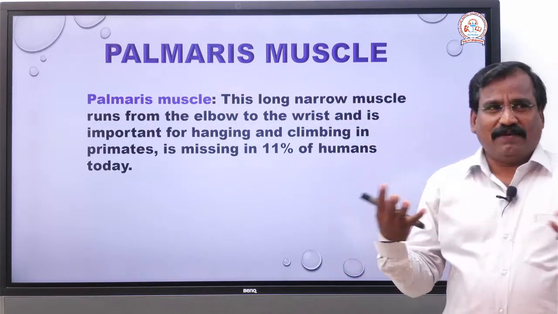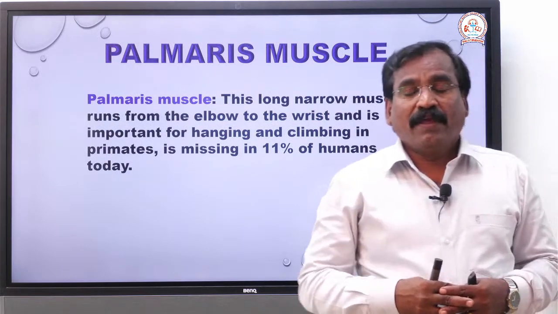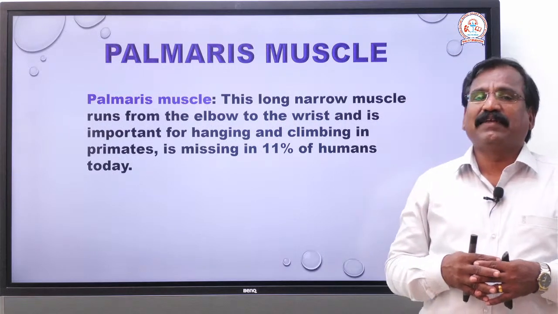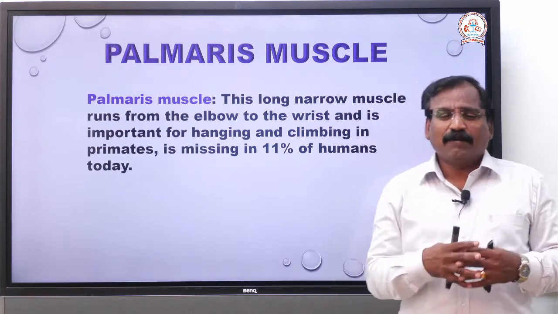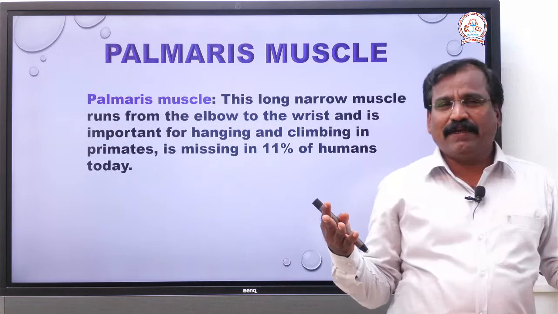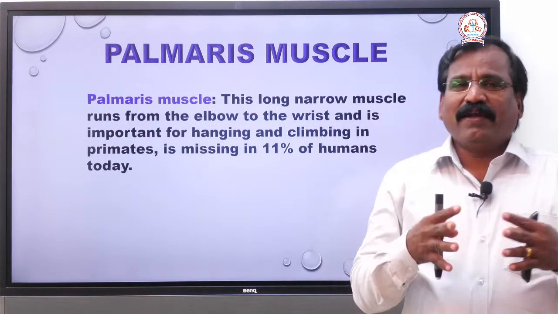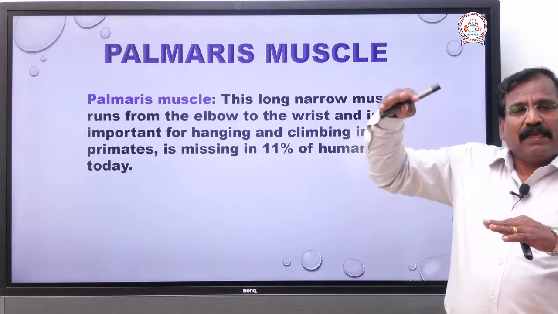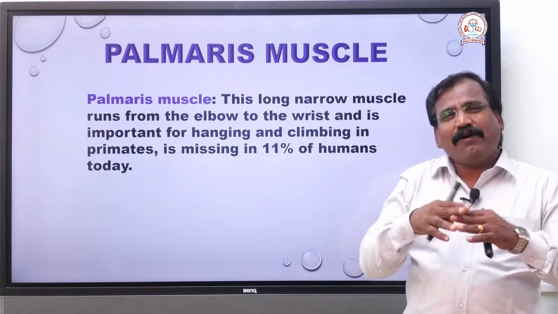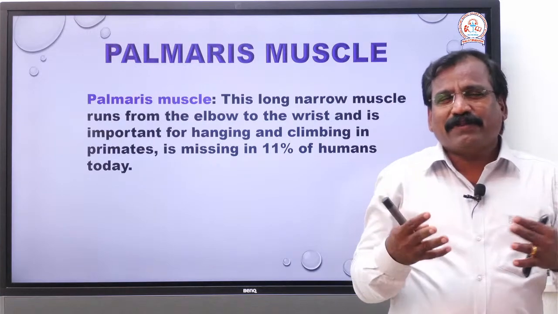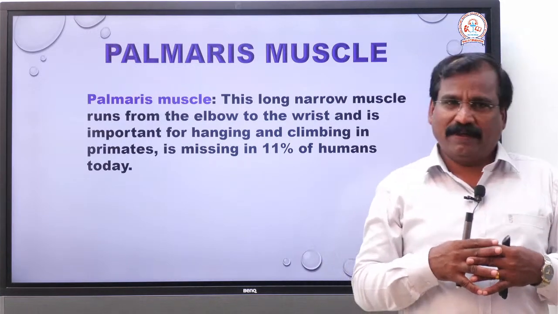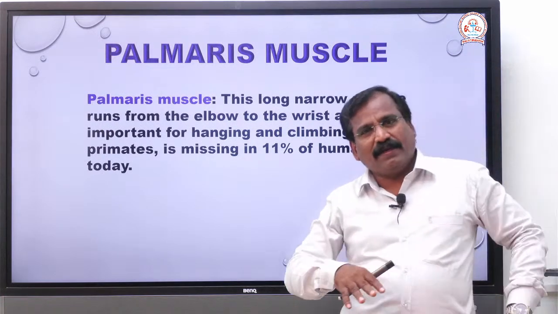So gradually, one law in evolution is the use and disuse theory. Use and disuse means that the organs which are in continuous use grow further, and the organs which are not in use degenerate. That is the use and disuse theory.